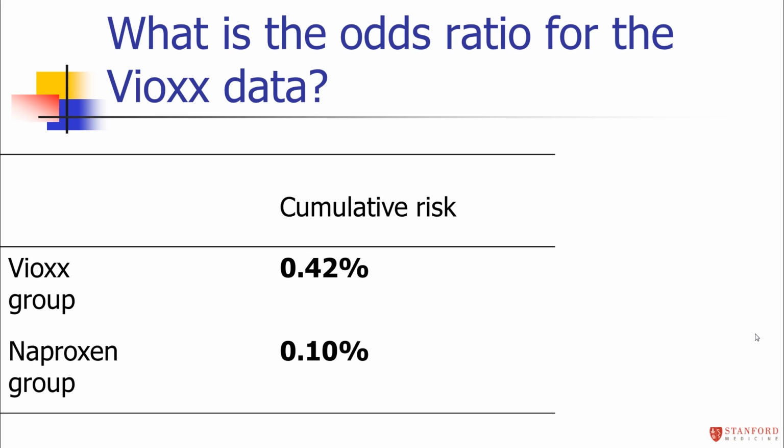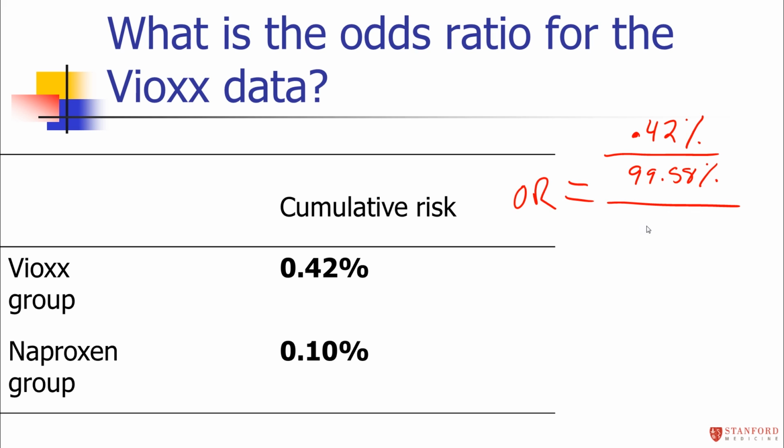All right, so hopefully you had no trouble calculating the odds ratio here. To calculate the odds ratio, we're going to calculate the odds for the Vioxx group. That's going to be the numerator. That's 0.42%, and that's the chance of getting a heart attack. The chance of not getting a heart attack is therefore 1 minus that, which is 99.58%. That's the numerator. In the denominator, the odds for the naproxen group is 0.1% divided by 99.9%. When you calculate that all out, you get an odds ratio of 4.21.